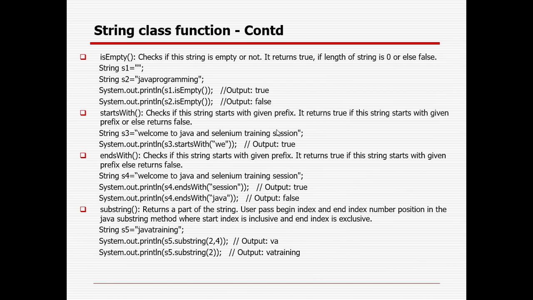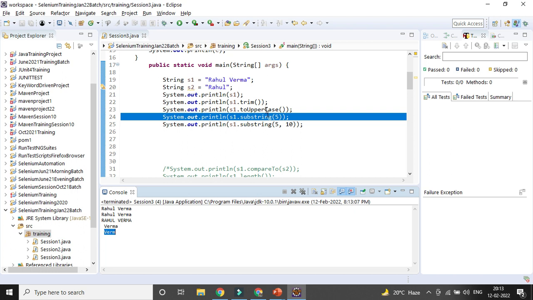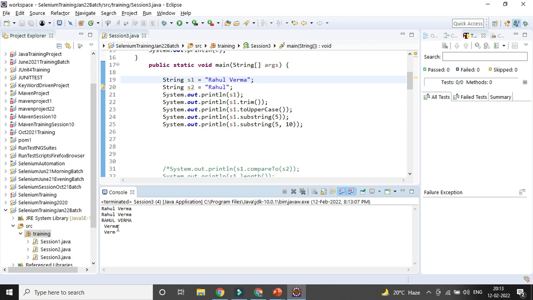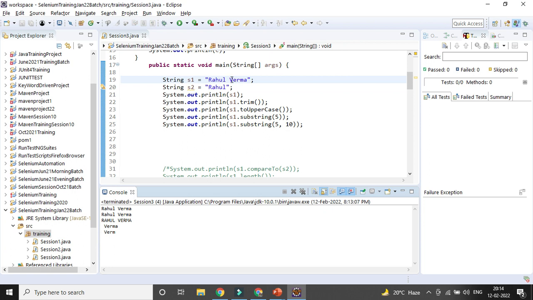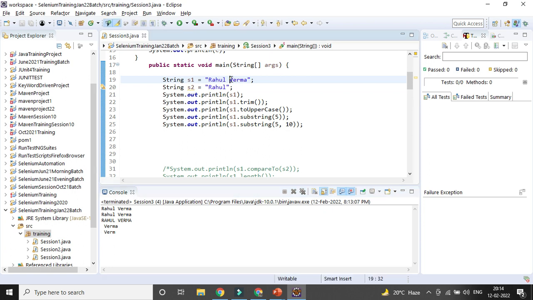Is the space counted in the index? Yeah, everything will be counted here. If you give a space, it will take each space as one index, because space is also in the sequence. White space is also a character. That is the reason it's taking that one. So it is taking it after 5. This is 5 and this is the 6th character, a space, so that is the reason. If you remove the space, that's fine, but space is also a character.